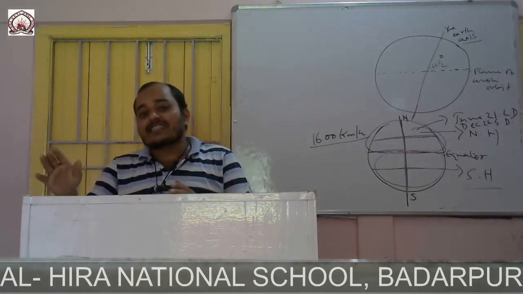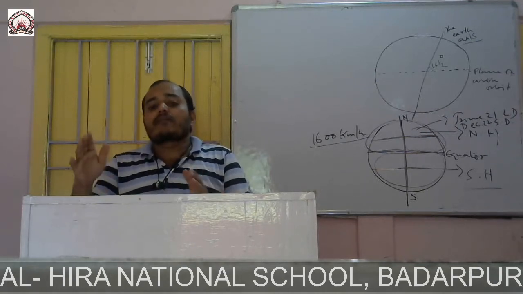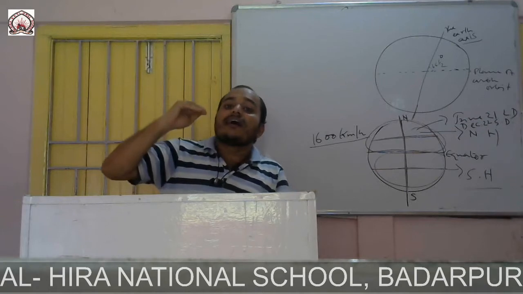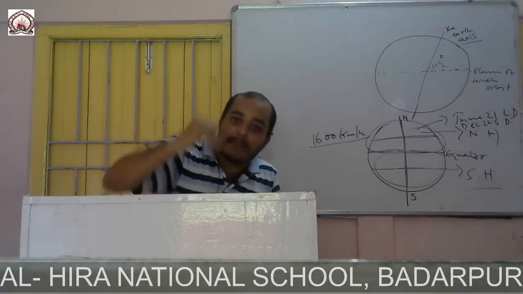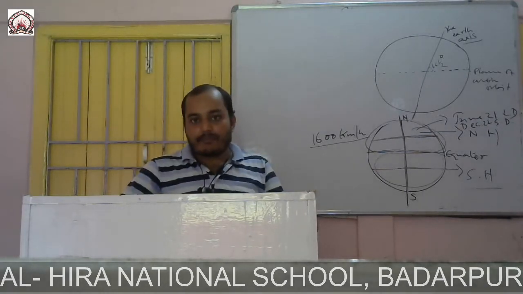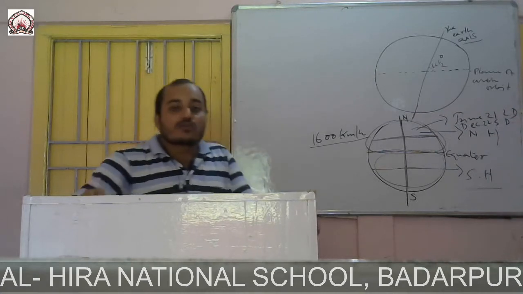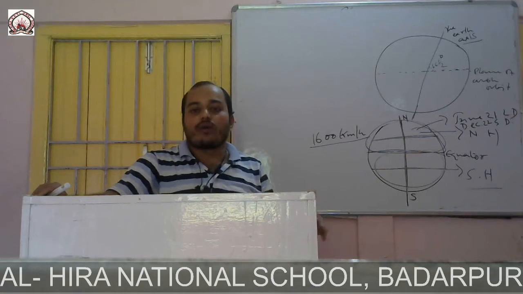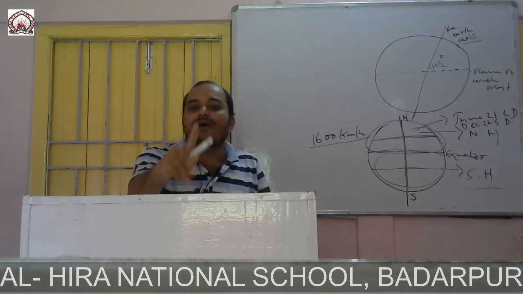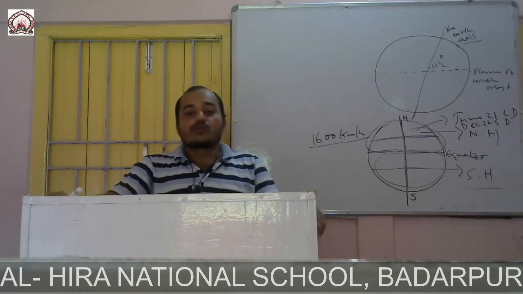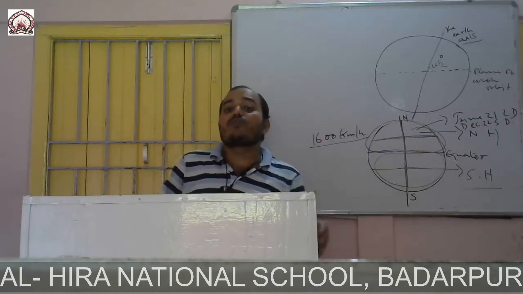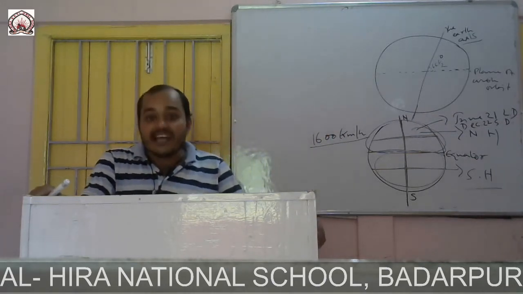This extra 6 hours takes 4 years to make one full day. So 4 into 6 is 24, and 24 hours is equal to 1 day. So after every 4 years, Earth takes a full 366 days.